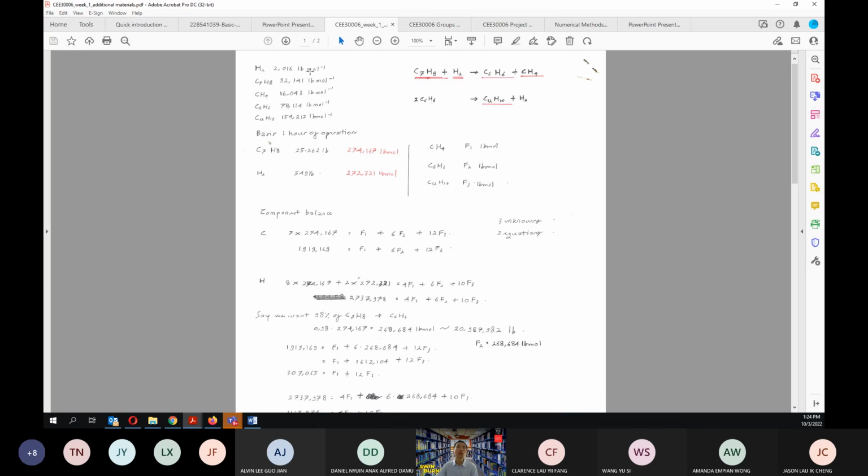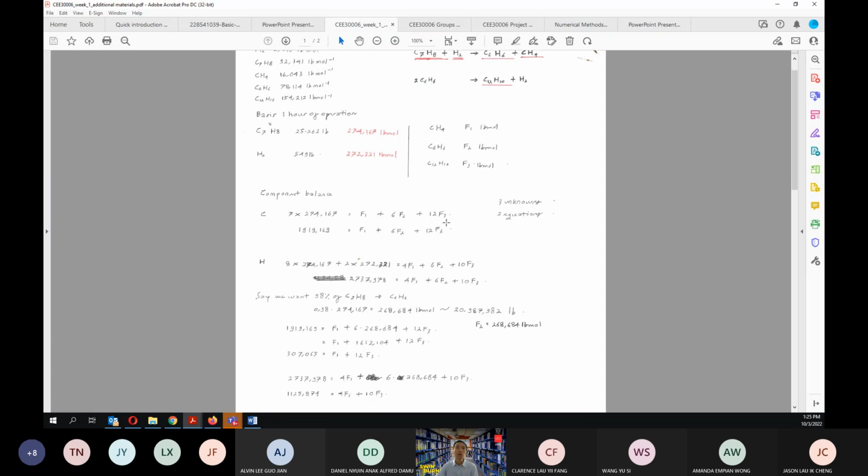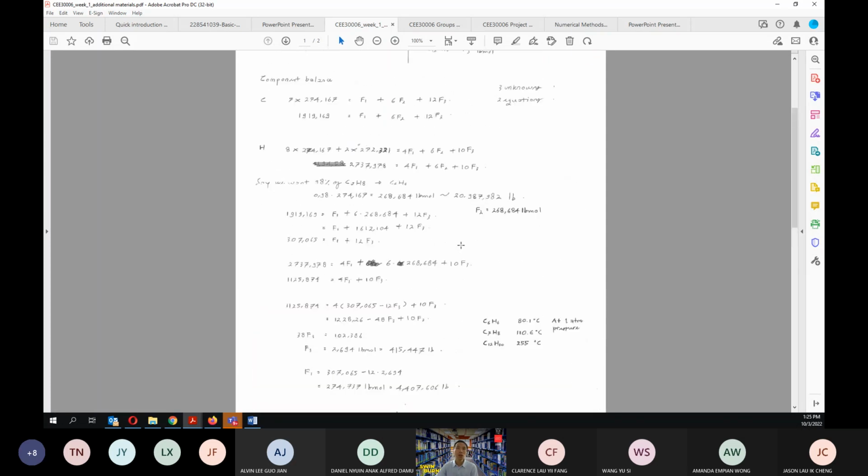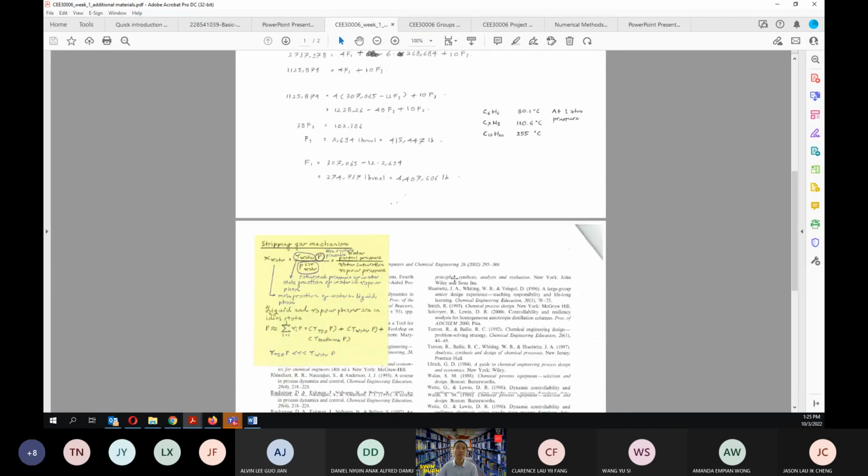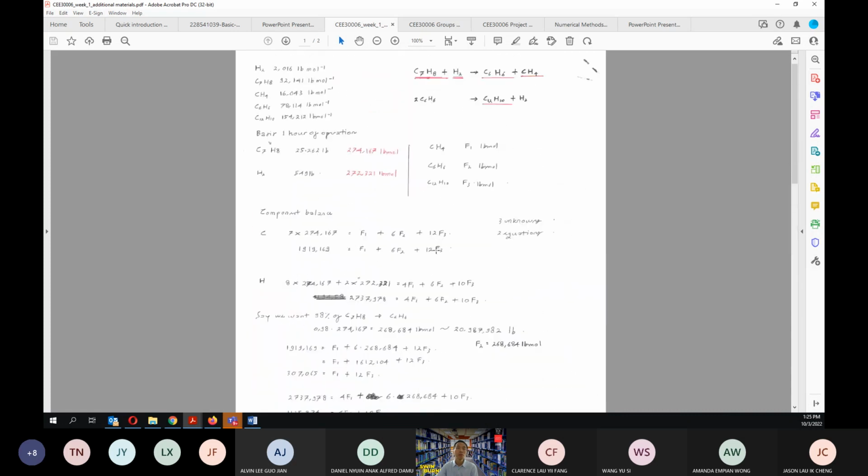Okay, so the thing that I need to put in here is actually lb per lb mol. Okay, and then in here is lb per lb mol, because this 2.016 can be written in terms of gram per gram mole or pound per pound mole. Basically all the calculations in here are essentially given in terms of the British unit.